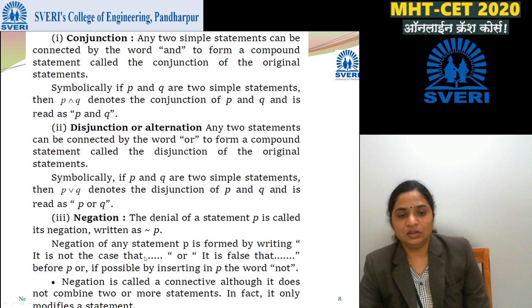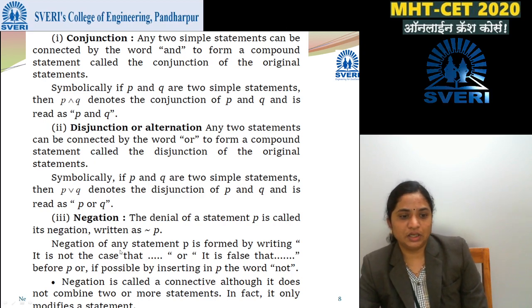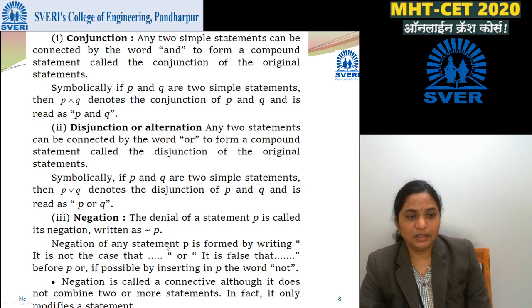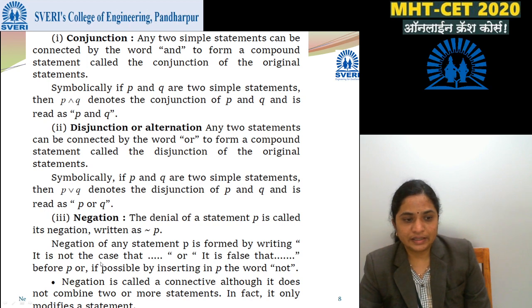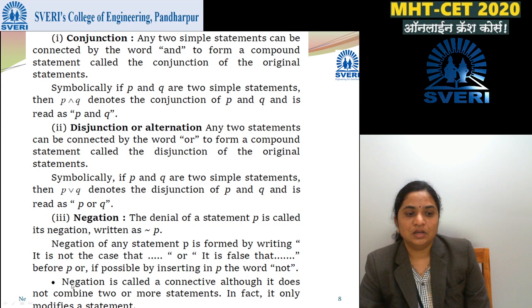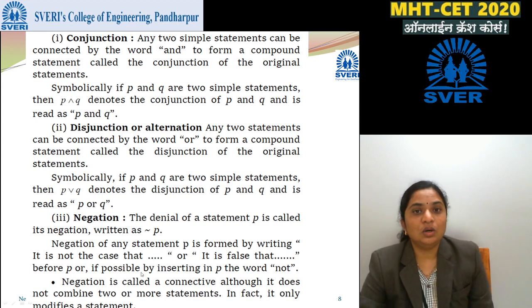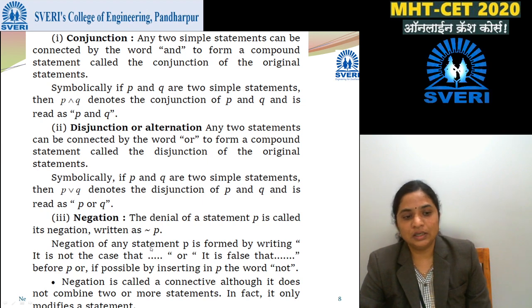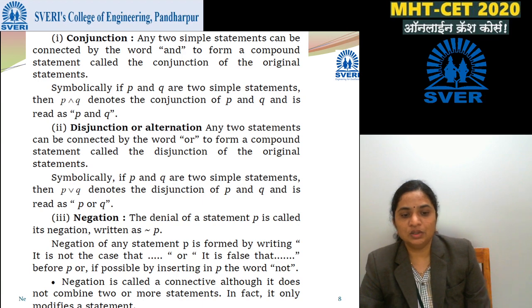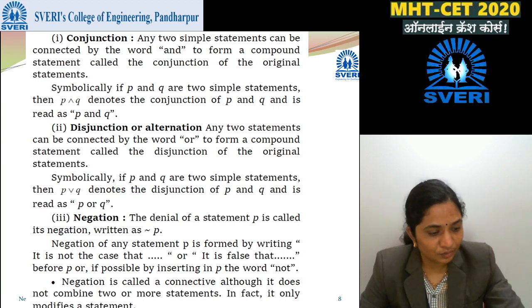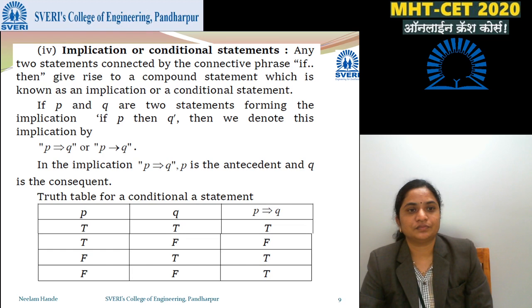Next is negation. The denial of a statement P is called its negation, and it is written with the sign ~, so ~P, that is negation P. Negation of any statement P is formed by writing "it is not the case that" or "it is false that" before P, or if possible by inserting in P the word not. If we insert the word not, it becomes negation. So negation is called a connective, although it does not combine two or more statements. In fact, it only modifies a statement.